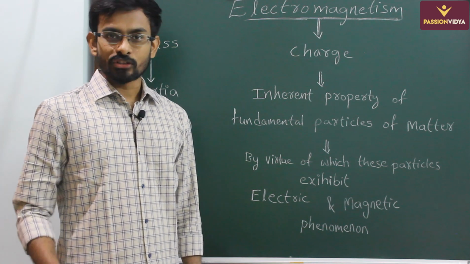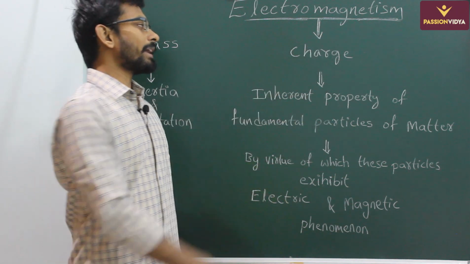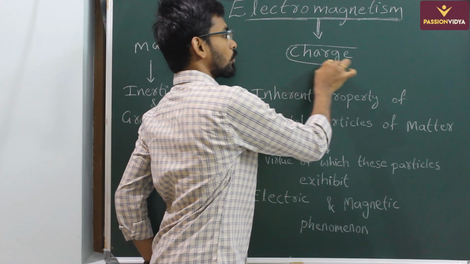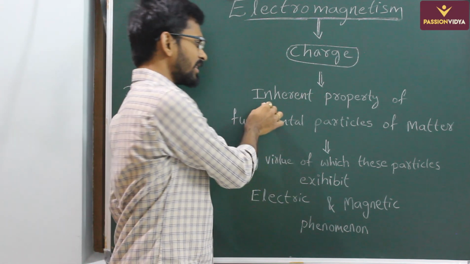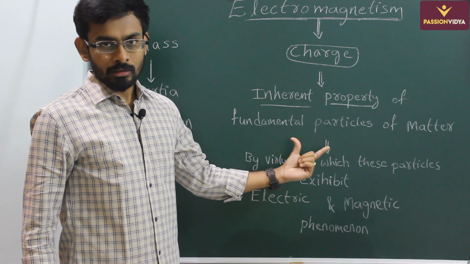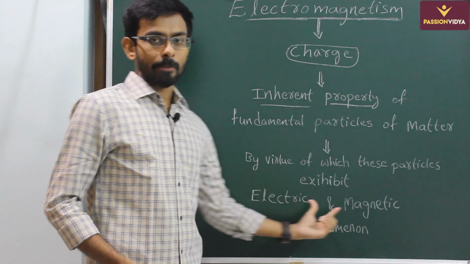Hello guys, in this session we'll start a new topic, electromagnetism. Electromagnetism basically deals with charges. So first let us analyze what is charge in a detailed way. Here charge is an inherent property of fundamental particles of matter due to which these particles exhibit electric and magnetic